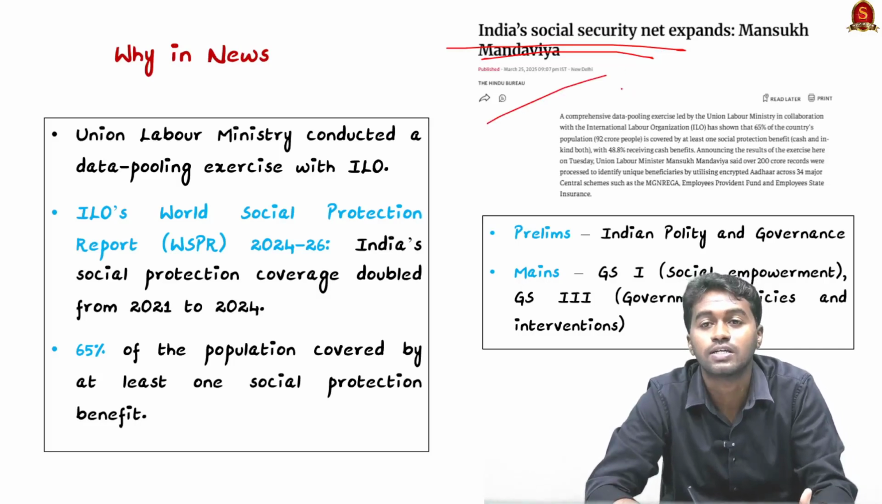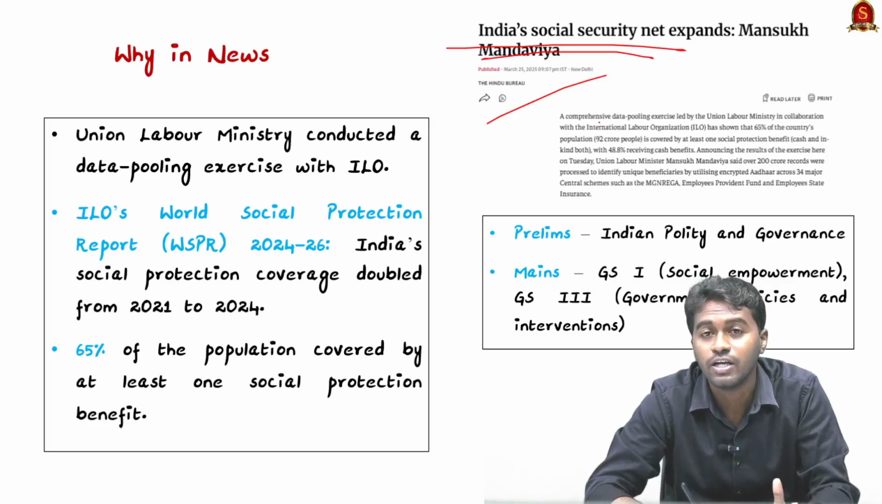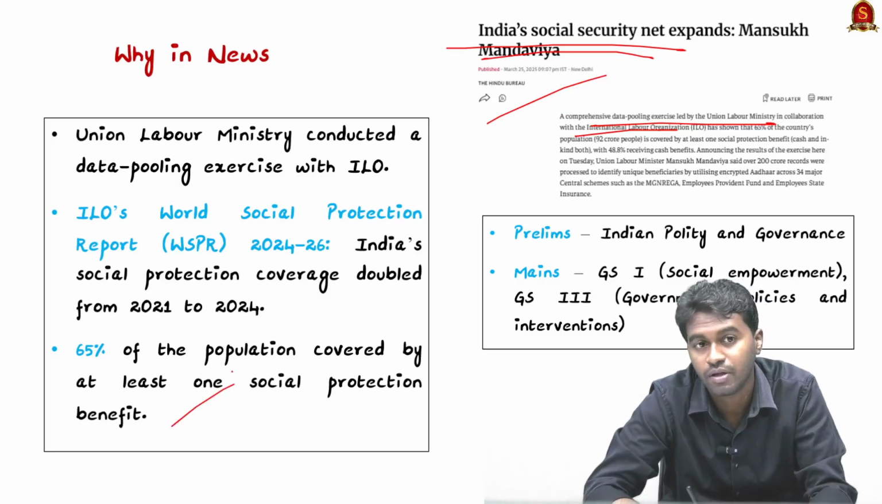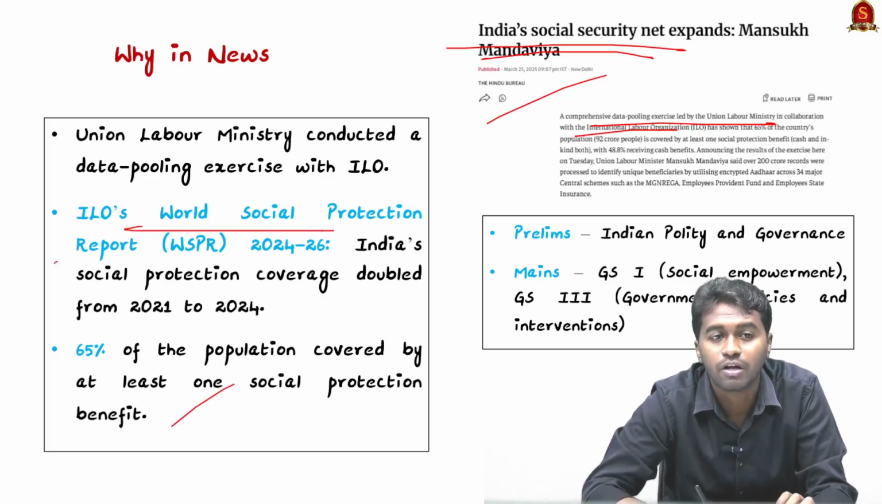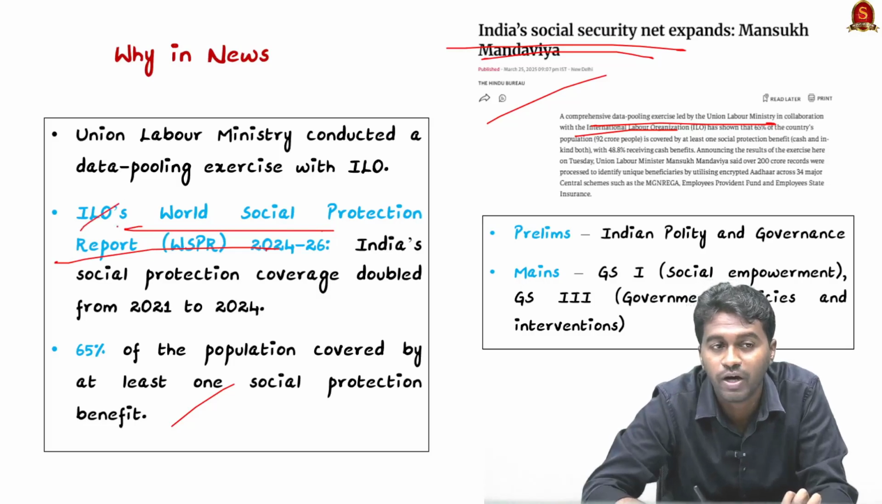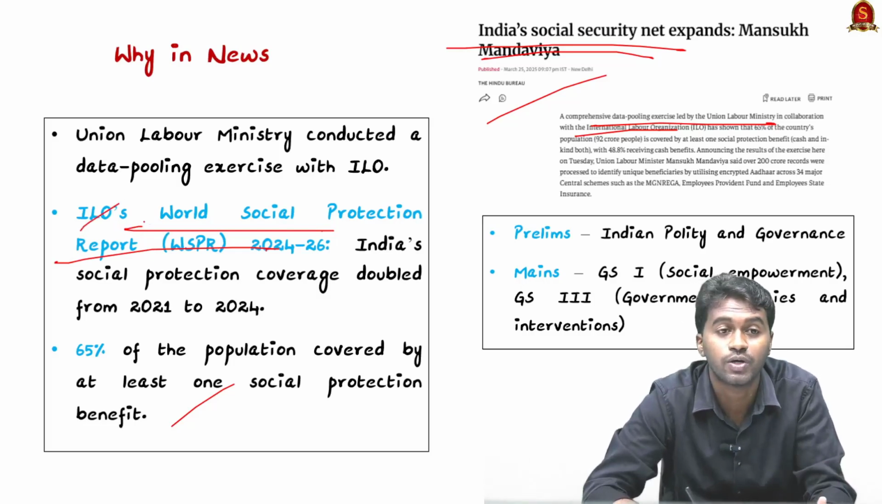Recently a study was conducted in collaboration with the ILO by the Union Labour Ministry, and the study found that nearly 92 crore people, that is around 65% of India's population, are benefiting from at least one social protection scheme, as per the World Social Protection Report published by the ILO. So remember, the World Social Protection Report is published by ILO.